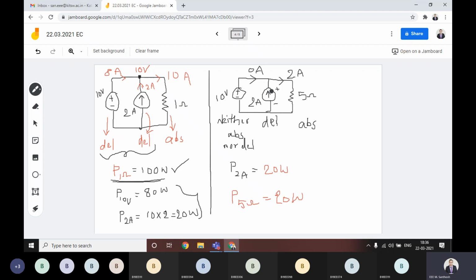But in some cases, if this current source is dominating, it only supplies power to this 5 volt, 5 ohm resistor. In that case, it must be like an ideal element, and it won't act.